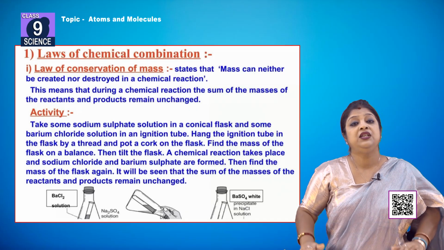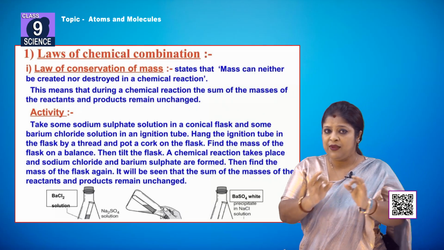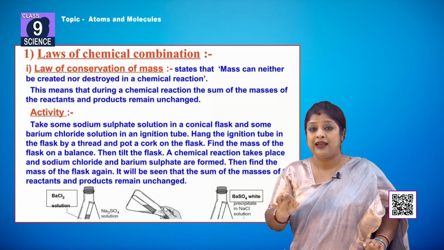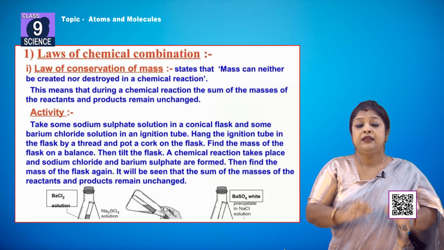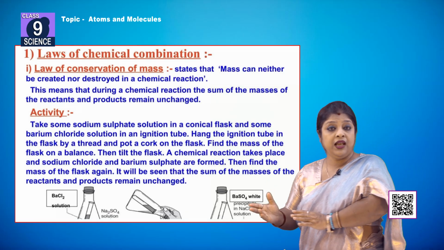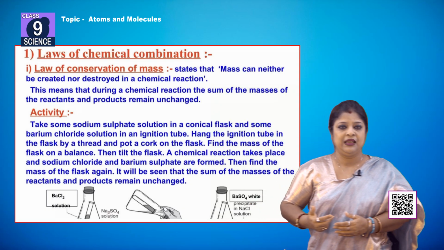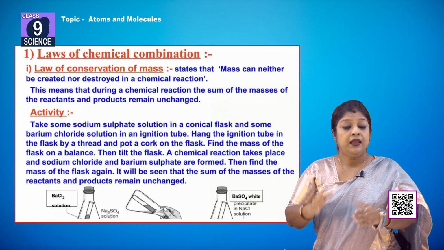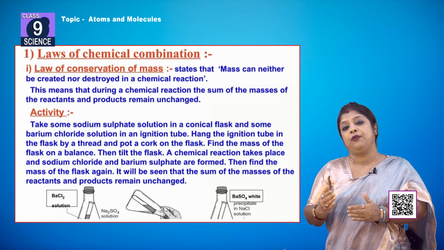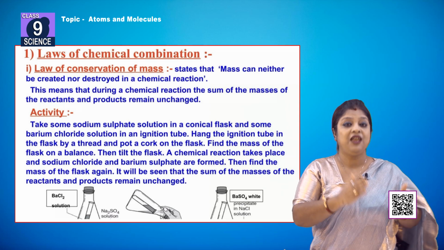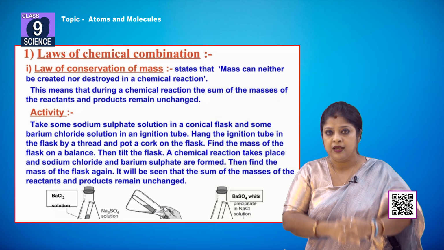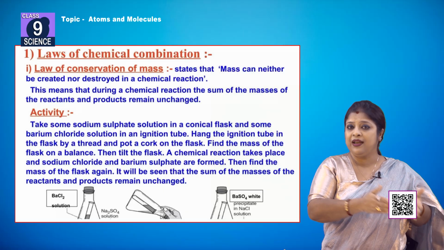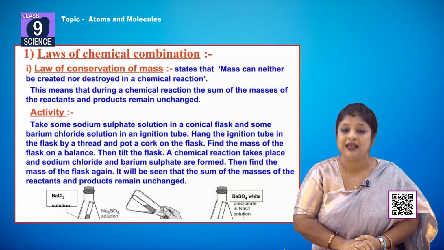To prove that, we need to know the atomic masses. We sum up the atomic masses of all the elements or atoms present in the particular compound, then we see the product and sum up the atomic masses of all its atoms. Then we will see that the mass of the reactant is always equal to the mass of the product. So, this is also a clear indication that before and after the reaction the mass remains constant.